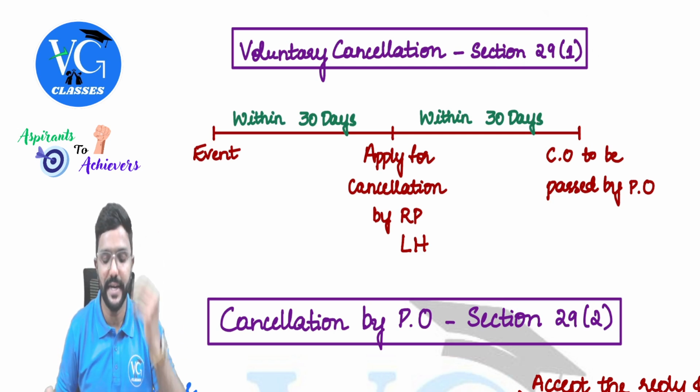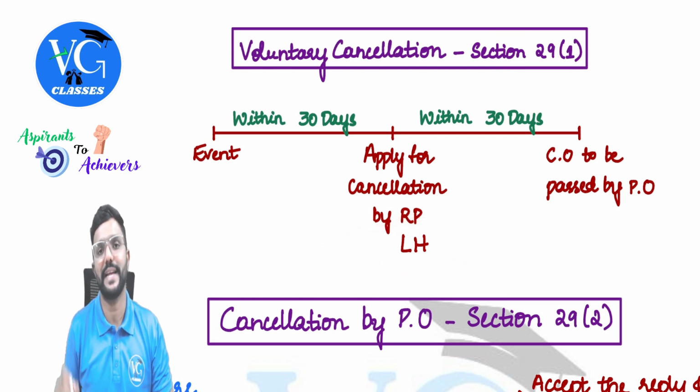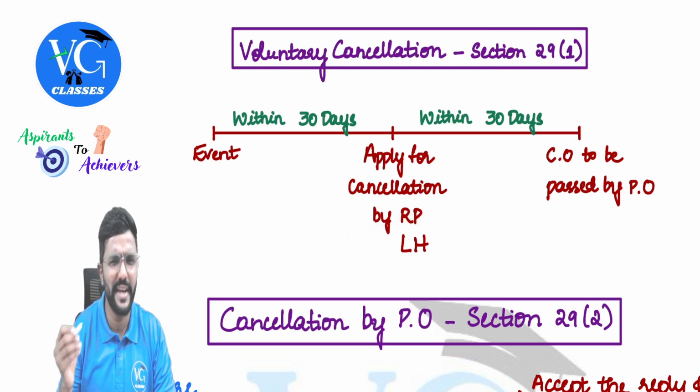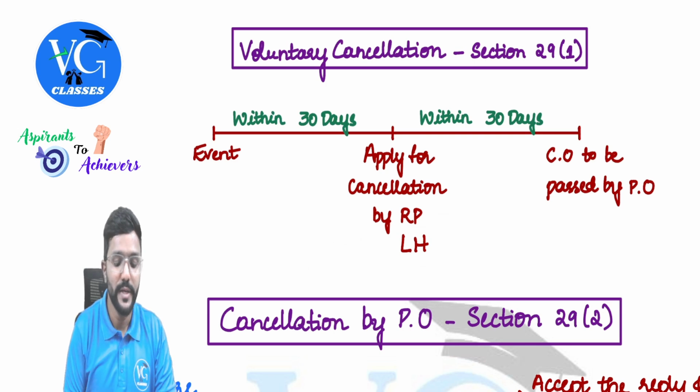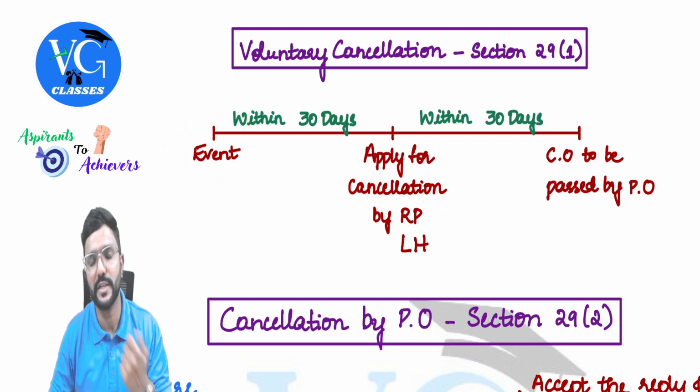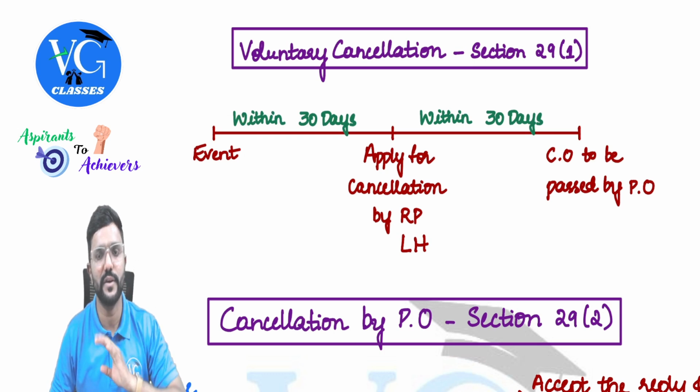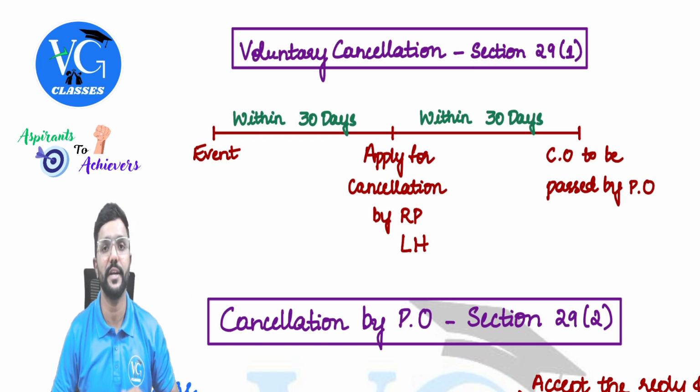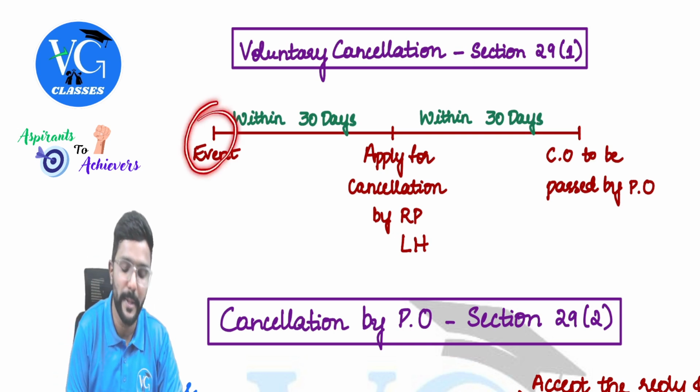cancellation, or if he has died, the legal heirs are asking for cancellation. Okay, legal heirs or legal representative. So there is an event which is leading to cancellation of registration, like sale of business, or shifting of business from one state to another state, or I am closing down my business, or the person has died. Okay, there is an event.